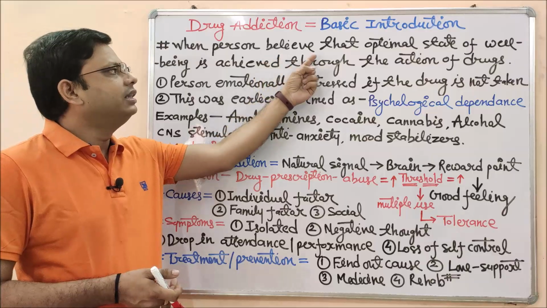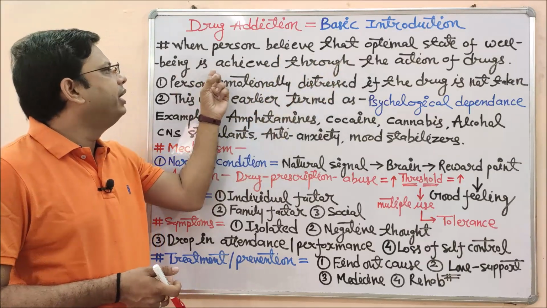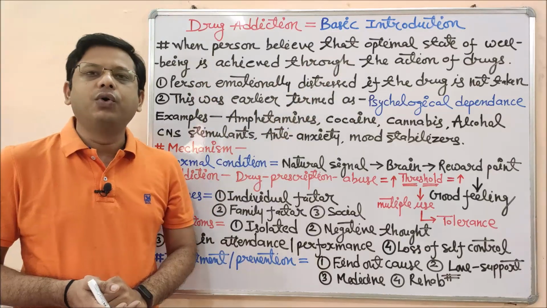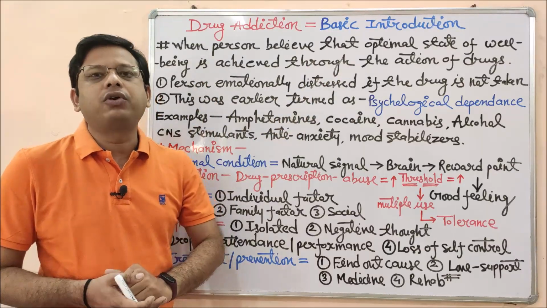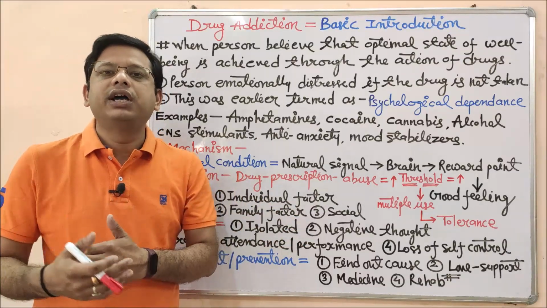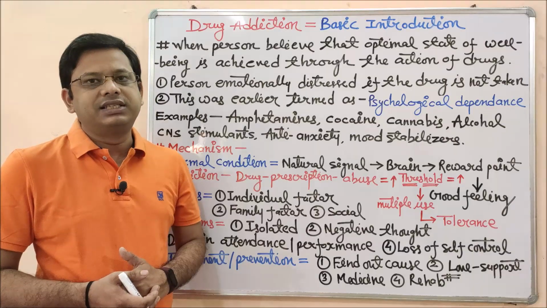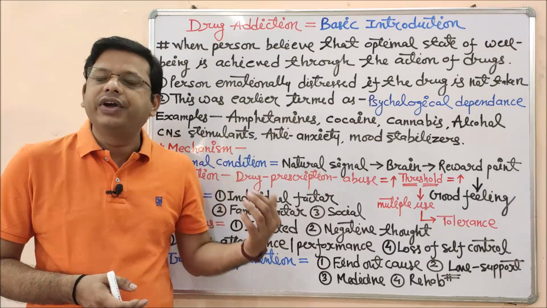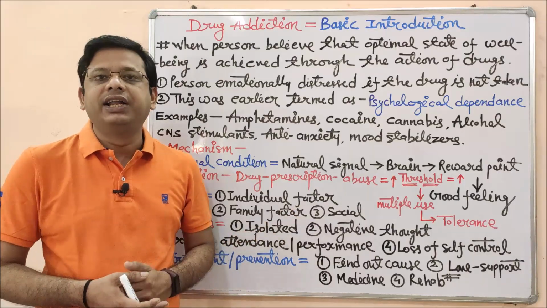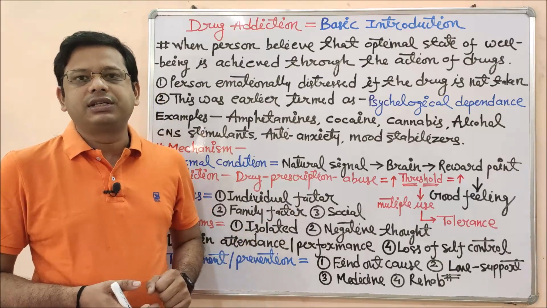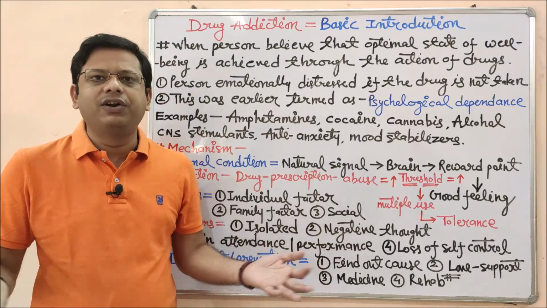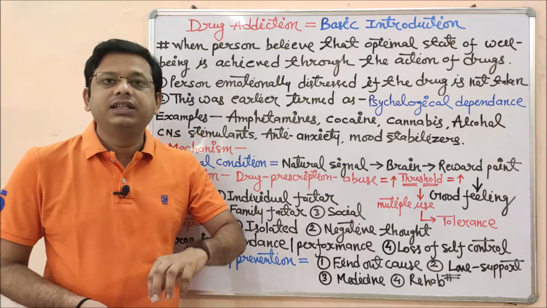When a person believes that the optimum state of well-being is achieved through the action of a drug, it is simply known as drug addiction. Suppose I am not feeling well, I am feeling very low, very sad, and I visit a physician. He prescribes me a few medicines which are very good in nature, and they act as per expectation. Now I am feeling very energetic, very excited. This regimen has been finished. But now again I think that I am feeling very low, very sad, shallow. Then what should I do? I should take this drug again.